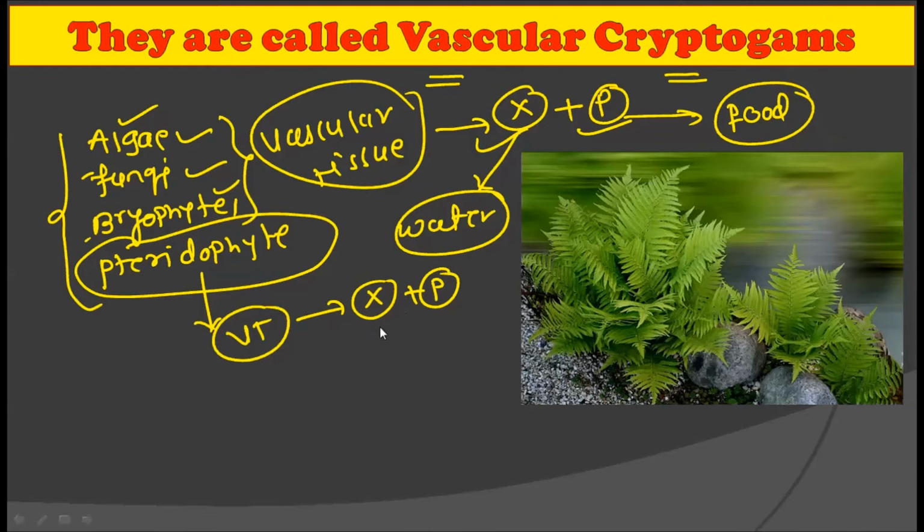So, due to the presence of xylem and phloem in pteridophytes, these are also called the vascular cryptogams, because it is the only group in cryptogams which contains the xylem and phloem. So the very basic reason why these are called the vascular cryptogams is that in all four groups of the cryptogams, only the pteridophytes contain the xylem and phloem, that is the vascular tissue, and that is why they are called the vascular cryptogams. All right.